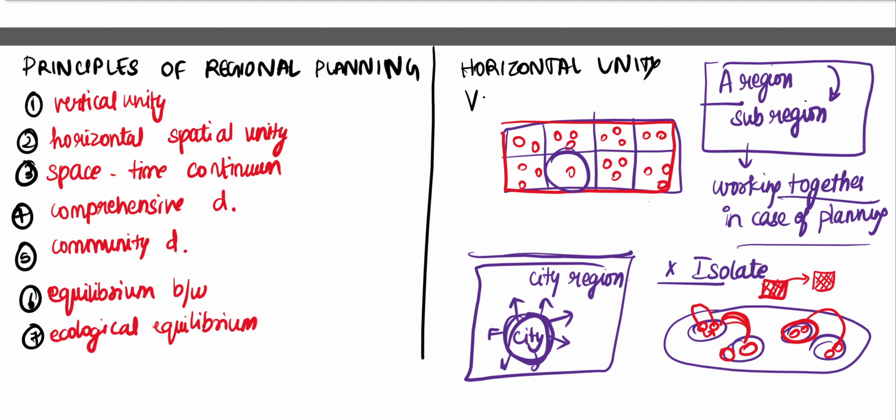When we defined vertical unity, we said that all the phenomena operating in a vertical unity are interlinked and interrelated to each other, integrated to each other, right? Horizontal unity defines a region which has a sub-region and they work together in case of planning. There is no isolation of a specific region. An example is a city as a region. When you are planning, you plan for the city region, not for the city alone, right?